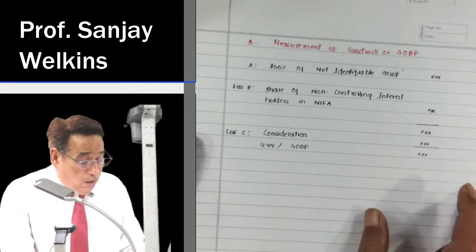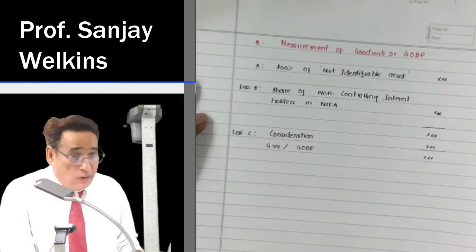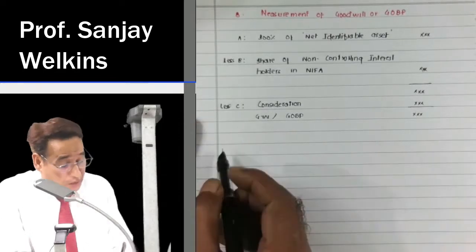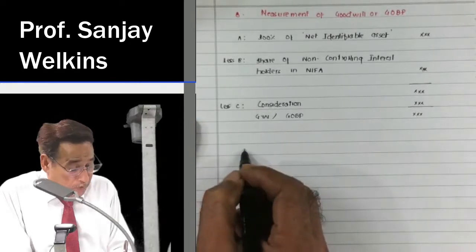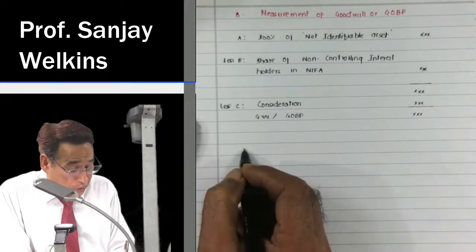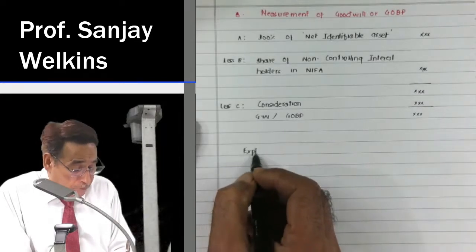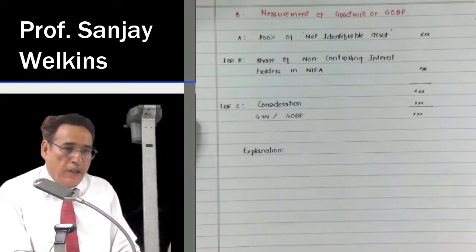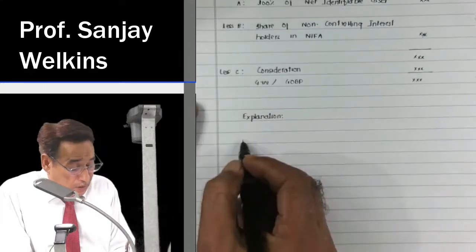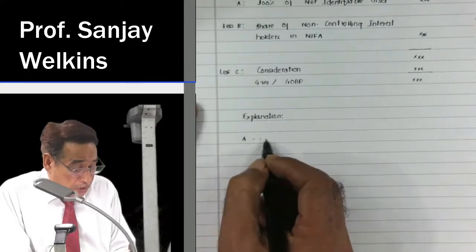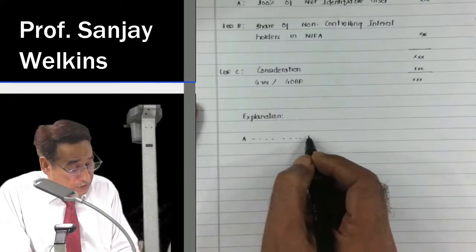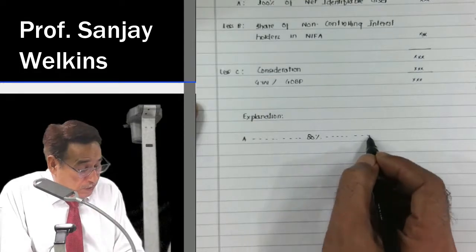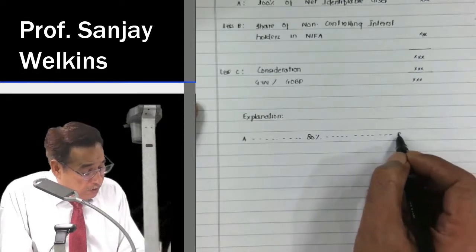Of business combination. So now the next point is, first of all, let me explain it. Correct? Presume there is an entity. Explanation. I haven't explained it yet. Presume there is an entity A, and this entity is a parent entity in the sense that it acquired 80% stakes in B Limited.